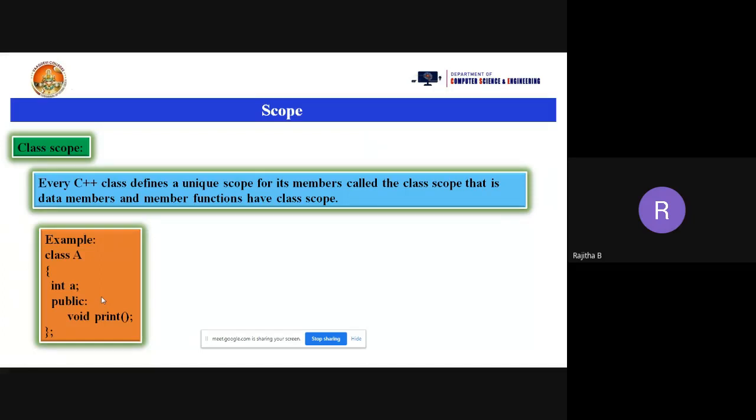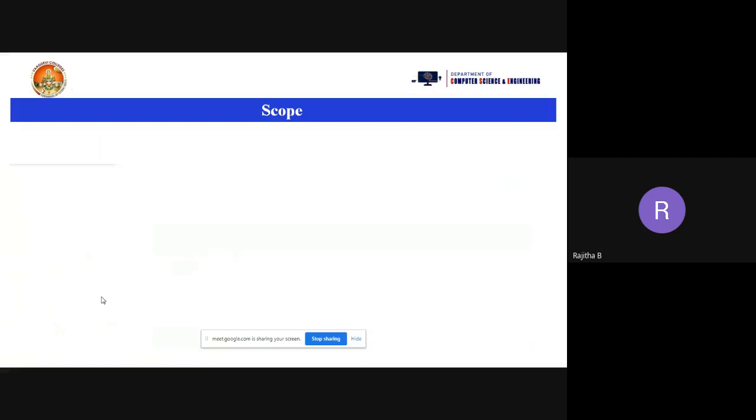So coming to the class scope, we have different types of access specifiers. Based on that, we can define the scope of the data member. But coming to the normal programming part, other than class programs, using local scope, that is a local variable, and global variable, we can define the scope of the variable here. Now let's see the fifth scope type, that is the prototype scope.